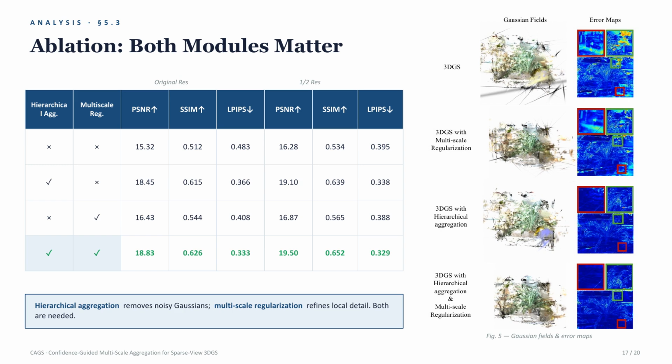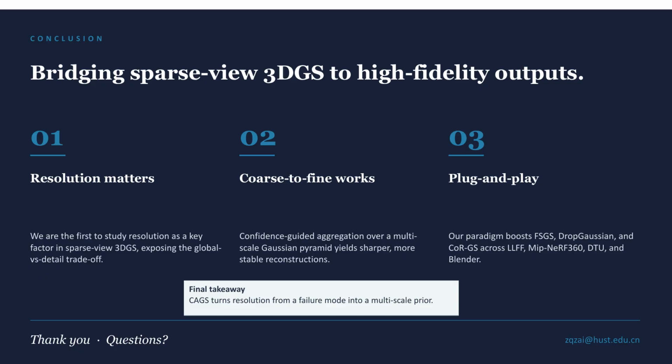To conclude, our contributions are threefold. First, we systematically study resolution as a key factor in sparse-view 3DGS. Second, we propose confidence-guided multi-scale aggregation to turn the resolution trade-off into a complementary advantage. Third, our method is plug-and-play and consistently improves existing 3DGS pipelines across multiple datasets.